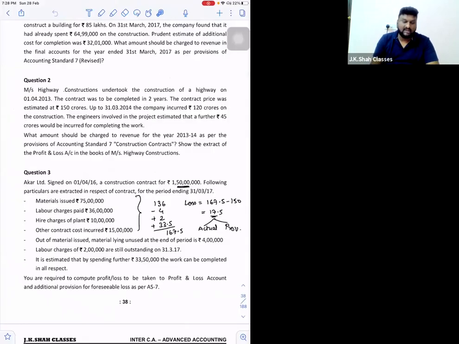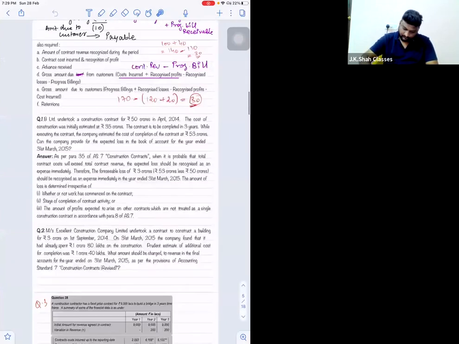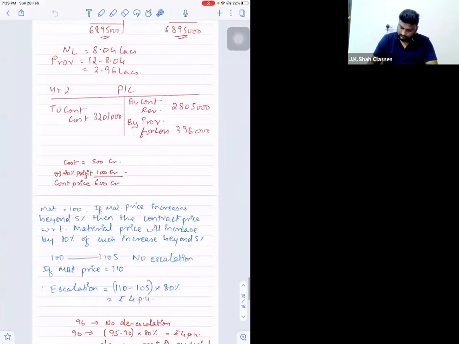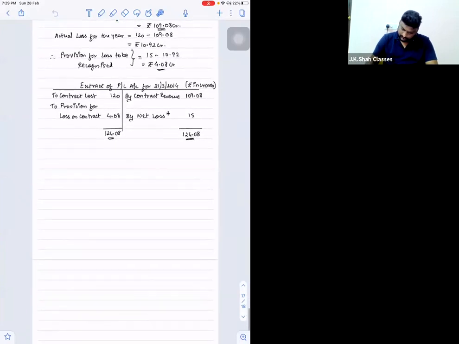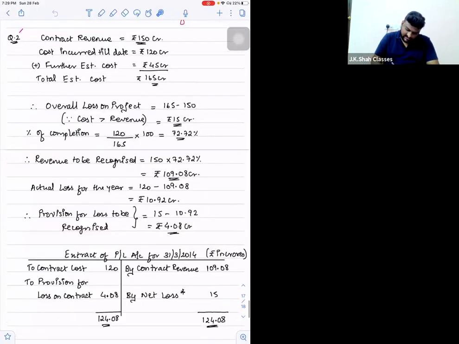So we have to work out the percentage of completion also to find out how much revenue will be recorded. Then revenue minus cost, we will get the actual loss for the current year. Then actual loss will be compared with the total loss. Say, for example, if actual loss comes to 8 crores, but the total loss is 15 crores, so the difference between the two, 7 crores, we have to create a provision for loss, right? So let us do the question together. Okay, let us start.